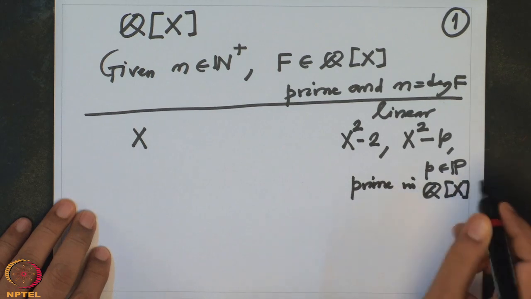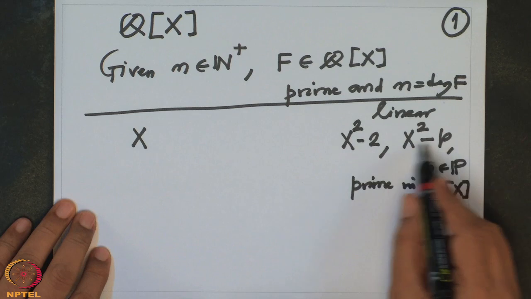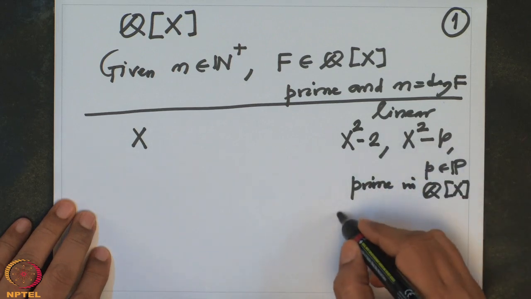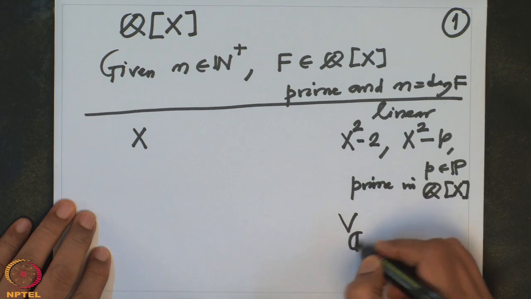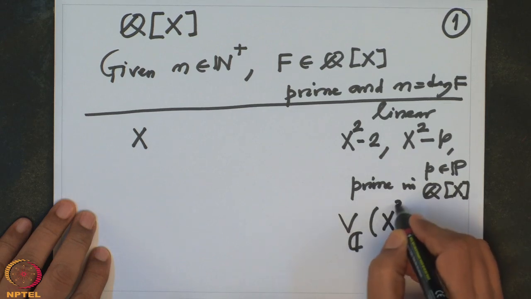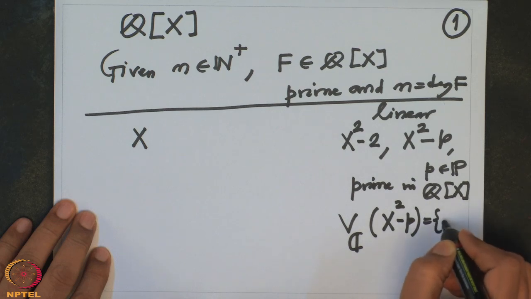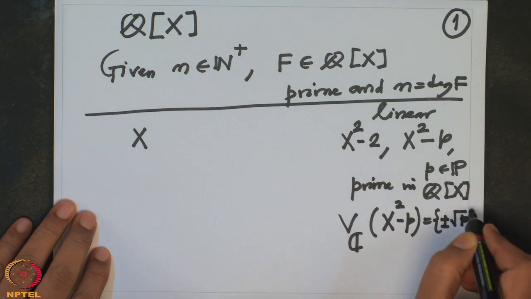Simply because we know what the zeros of these polynomials are in complex numbers. The zeros of this polynomial x square minus p are square root of p, with a plus sign or minus sign.